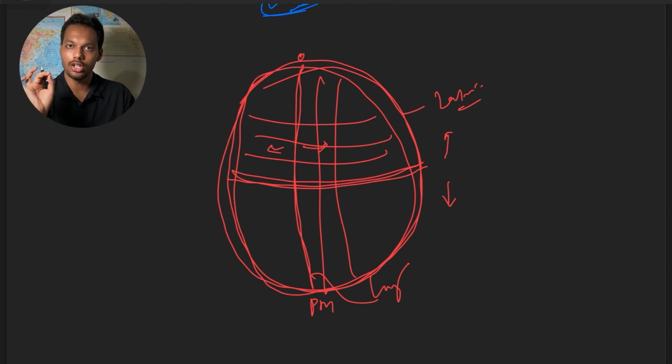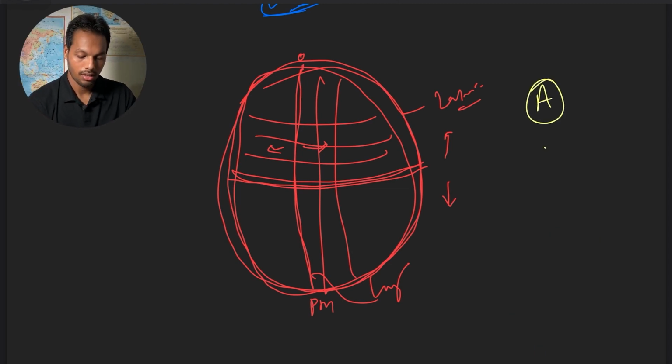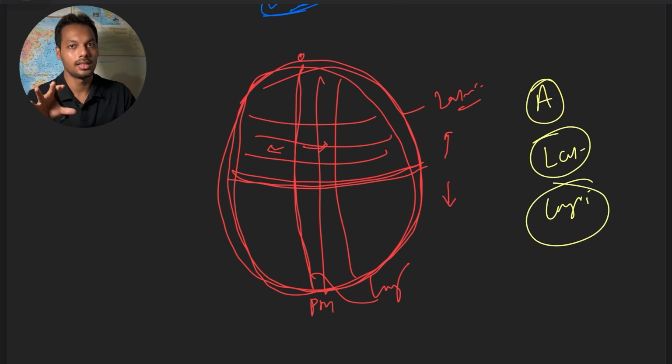Clear? You must be clear about altitude, latitude and longitude. If I ask for the two-dimensional location of a particular place, you must answer in latitude and longitude form: the north or south latitude, and the east or west longitude.